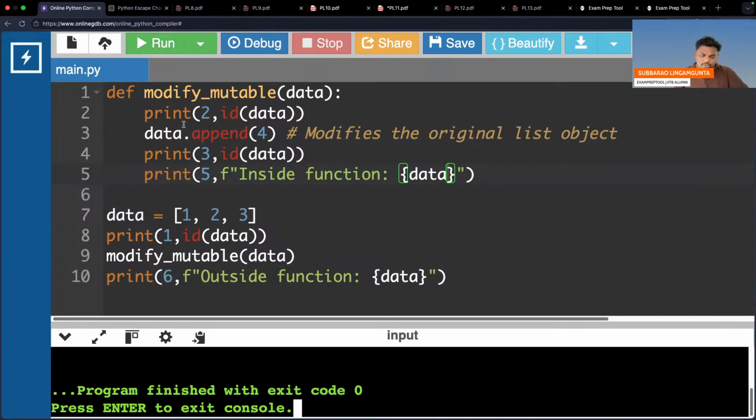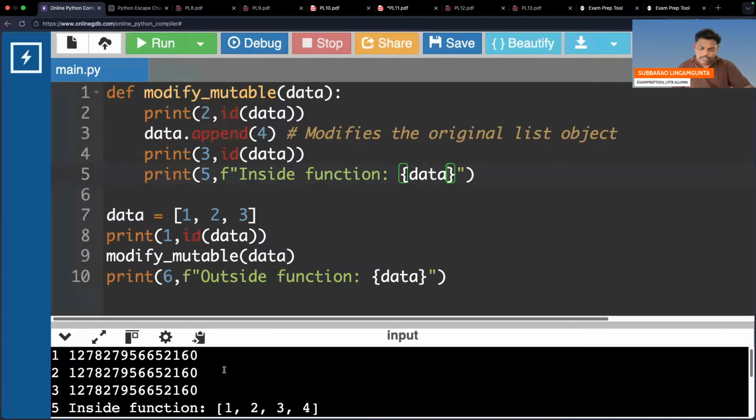Now observe here, see the beauty. First, in the main function, I printed the data address, 2160. Afterwards I went to the function and again printed 2160. Now I changed it: data.append(4) adds 4 at the end, modifying the original list object.